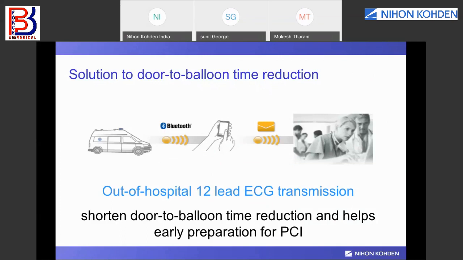Now, the solution to reduce the door to balloon time is that we can send the defibrillator data from the ambulance via Bluetooth to a mobile or any Android device in the ambulance with the technician. The technician can send that file to the hospital via email, so in the hospital they can open the patient's ECG before the patient arrives.